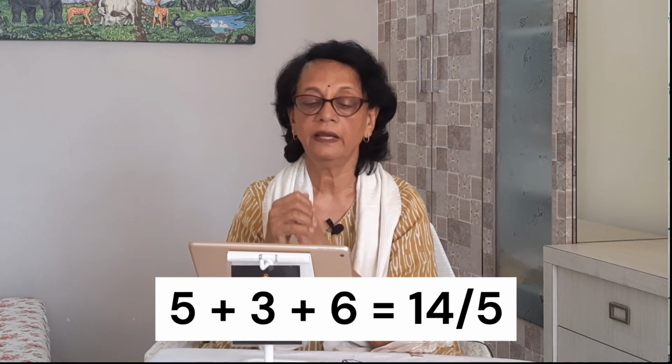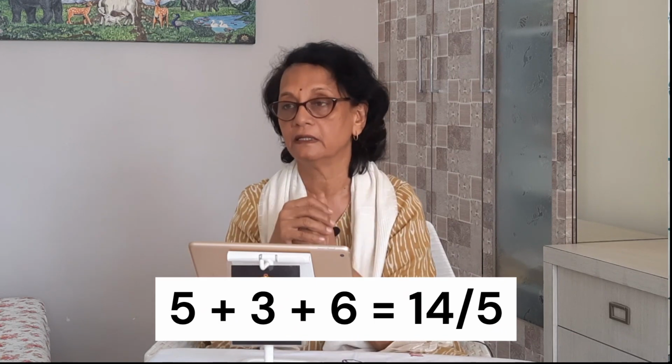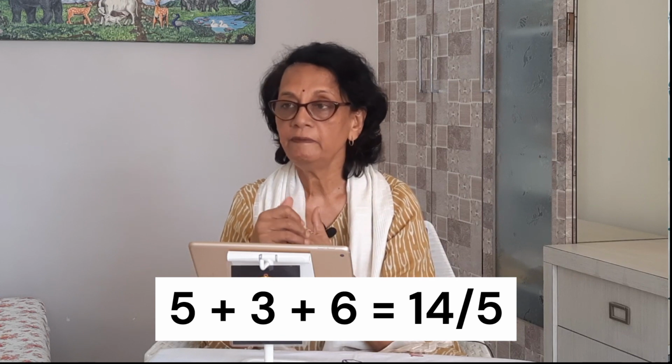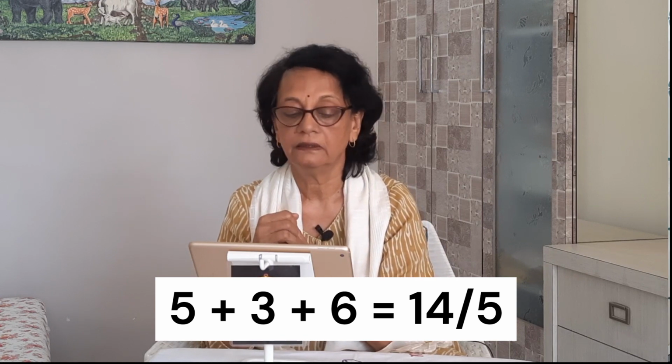Now, if it comes as a life path number, let's take an example. Say you are born on the 5th of March 1995. So 5 plus 3 and 1995 adds to 6. Now this is 5 plus 3 plus 6, 14, 5.